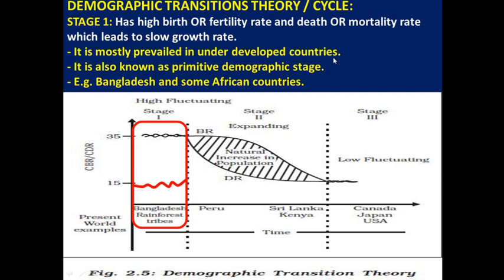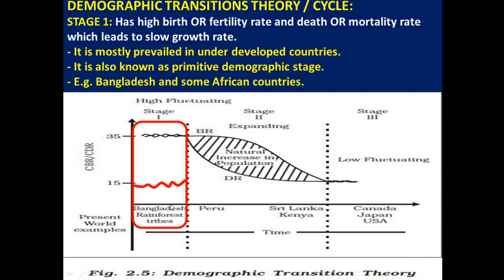So underdeveloped country means we can say those countries which are socially and economically very poor. Those countries which are experiencing high birth rate and high death rate are mostly called this. The first stage is also called the primitive demographic transition stage or early demographic transition stage.